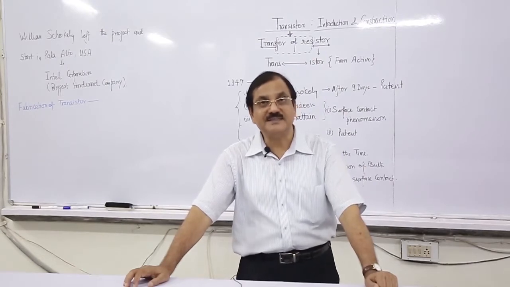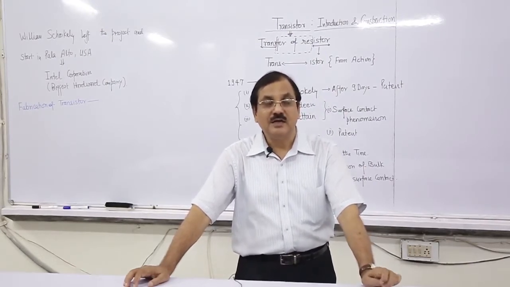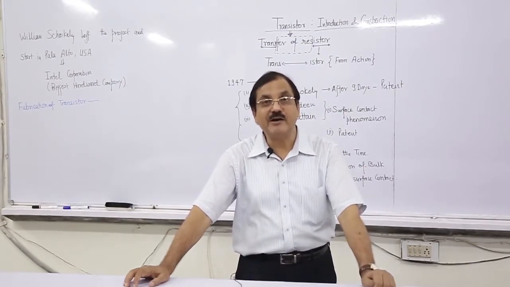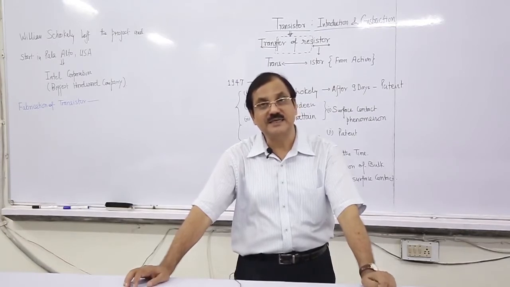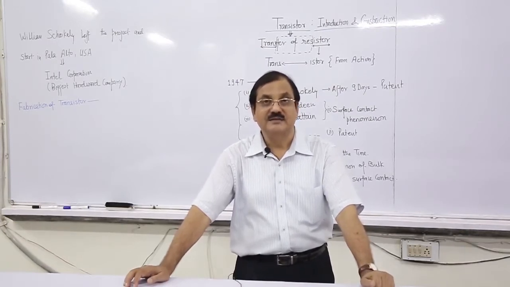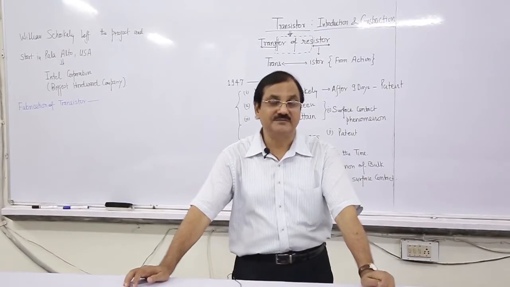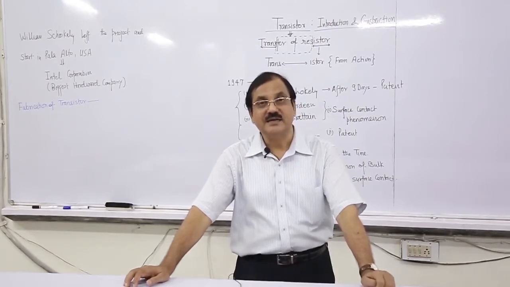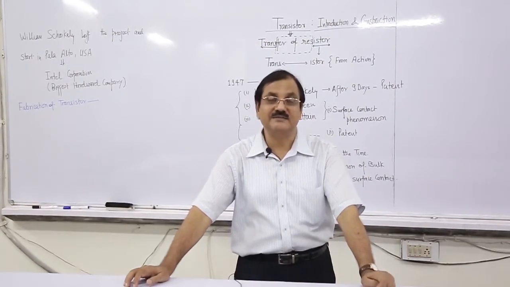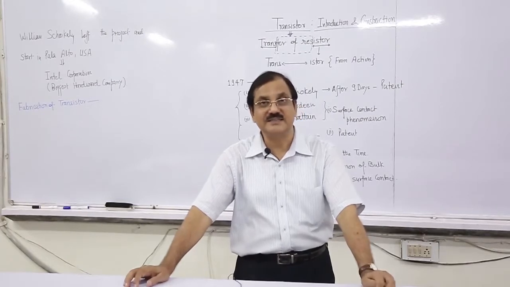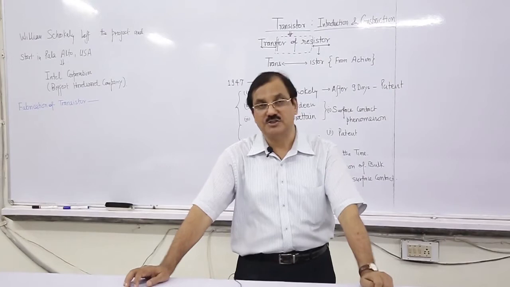So, with this part covered, now let us start a new era of electronics, that is the transistor, then FET, field effect transistor, then IC, integrated circuit, then very large scale integrated circuit, and finally the microprocessor and their combinations.